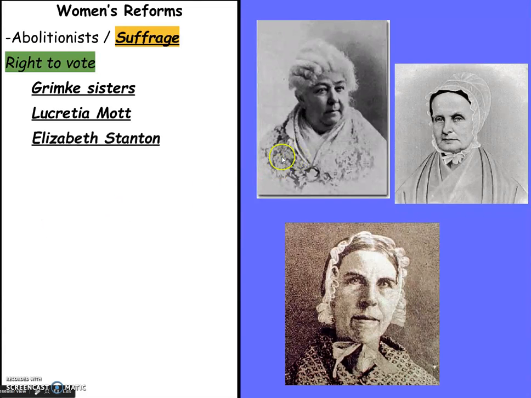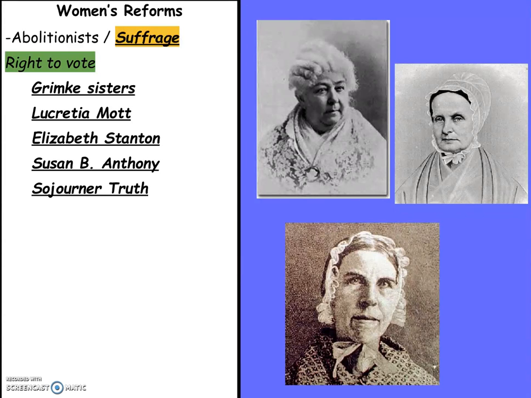Elizabeth Cady Stanton, who is pictured here, was another major leader of these early women's rights movements. Susan B. Anthony goes on to become the very first woman who's ever on the dollar coin. Sojourner Truth was a former slave and also a women's rights activist. She gives a very powerful speech called Ain't I a Woman, where she discusses how she was treated just as poorly as other slaves, yet she had even fewer rights. She talked about how she was doubly discriminated against, not only being black, but also being a woman. So you're going to see all of these women who are pushing for their rights.